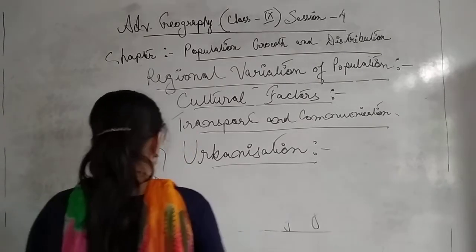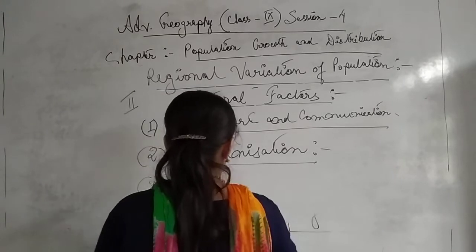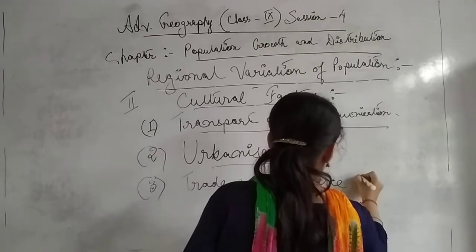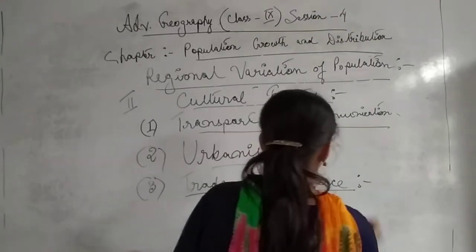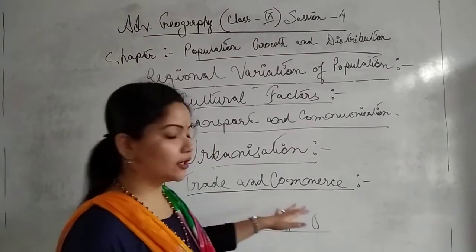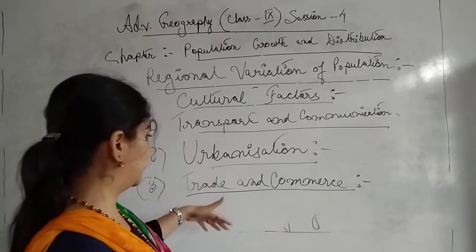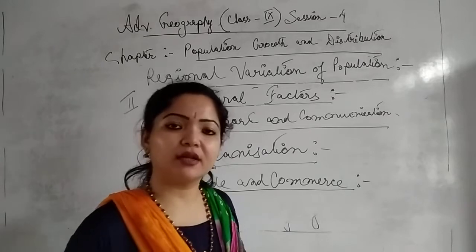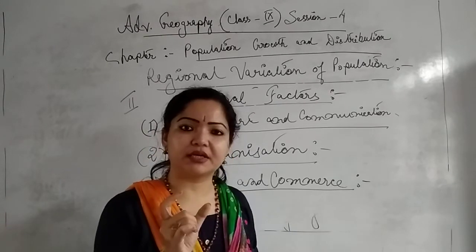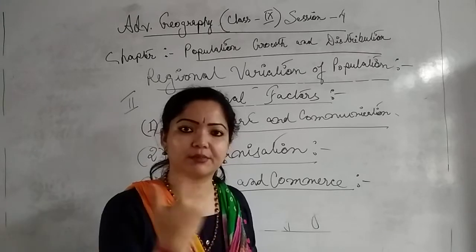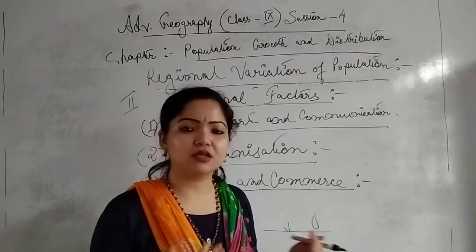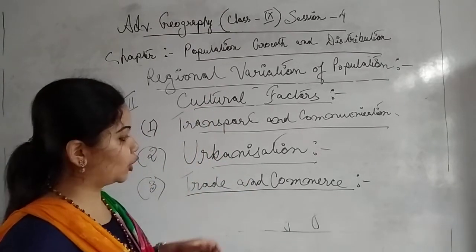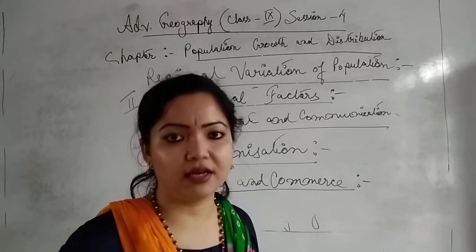So the next point, point number 3, is trade and commerce. All the business sector, trade and commerce, where they will get facilities for their trade and commerce. People go and reside in that particular area. So trade and commerce means what? Buying and selling. In simple terms, trade and commerce is the business sector, buying and selling, isn't it? So in a place where people get this kind of ample opportunities, obviously they will go and settle there.